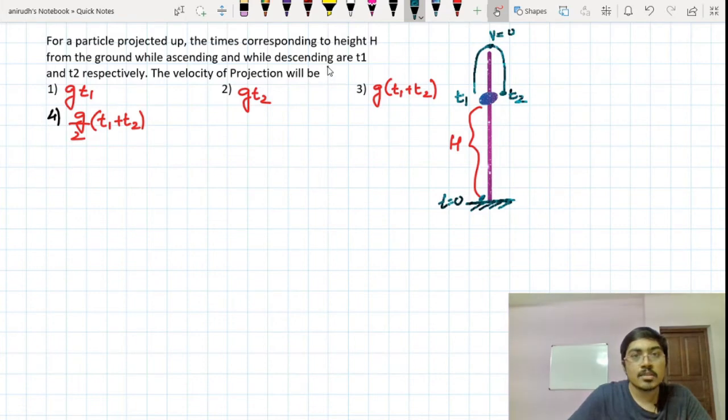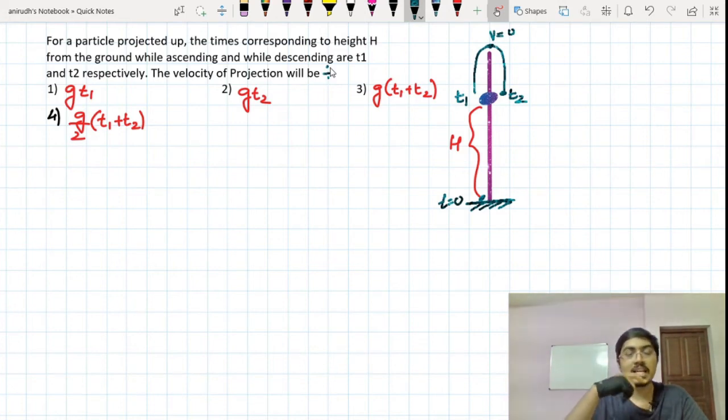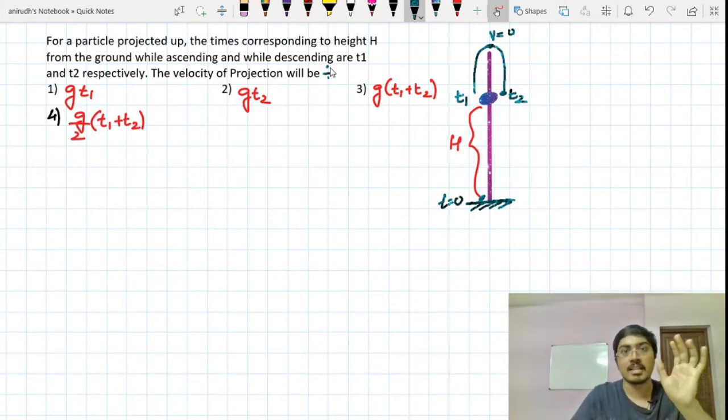So the way I solved this question is somewhat like this. Whenever you are using the equations of motion, v is equal to u plus at, s is equal to ut plus half at square, v square is equal to u square plus 2as, distance traveled in the nth second, wherever you get these kinds of things, the s which you write over here, that s is actually displacement. It is not a distance, it is actually displacement.